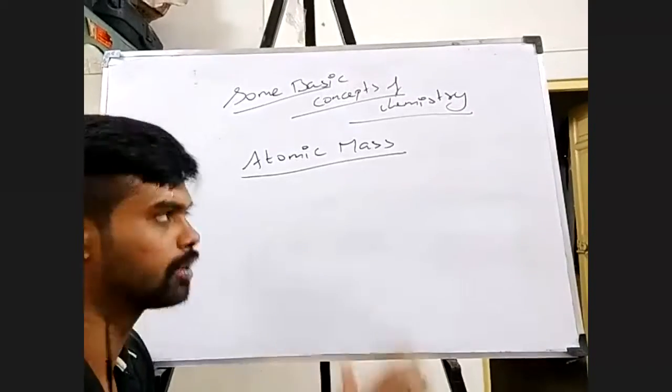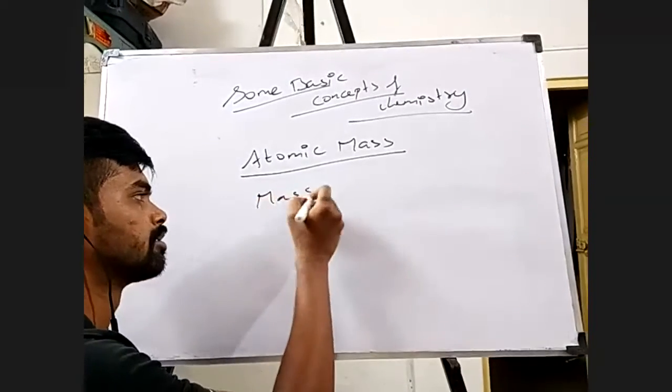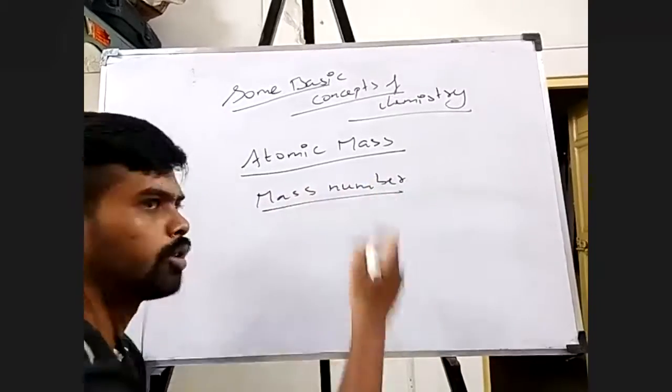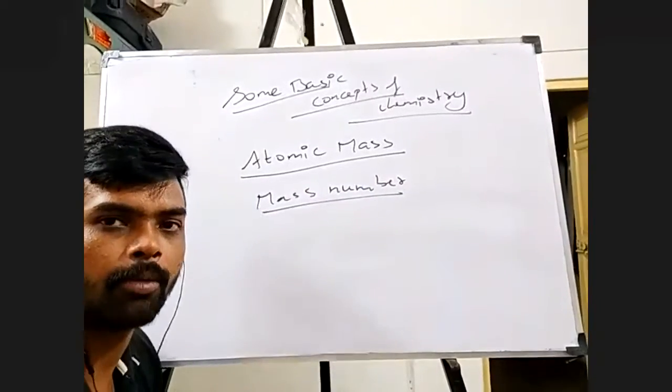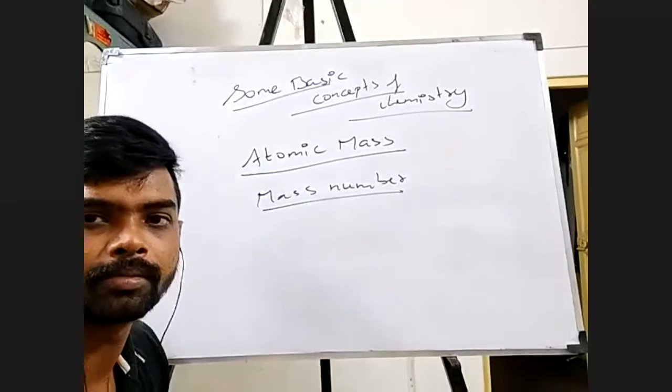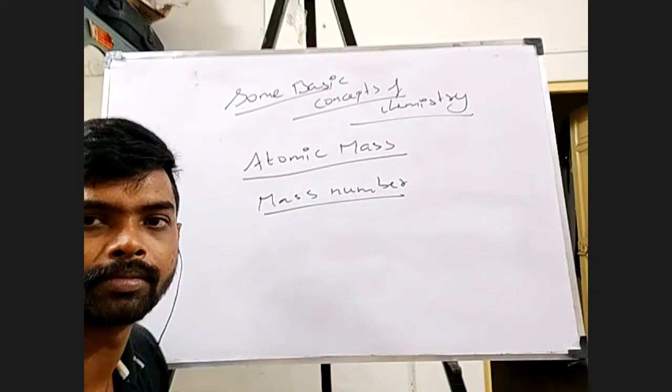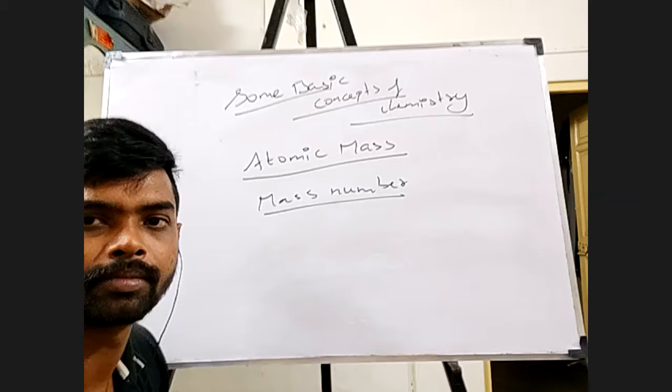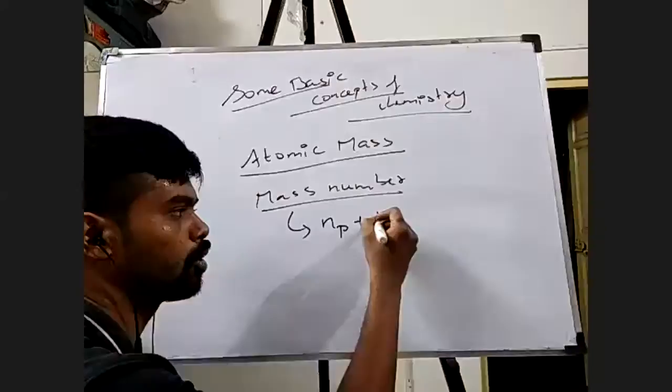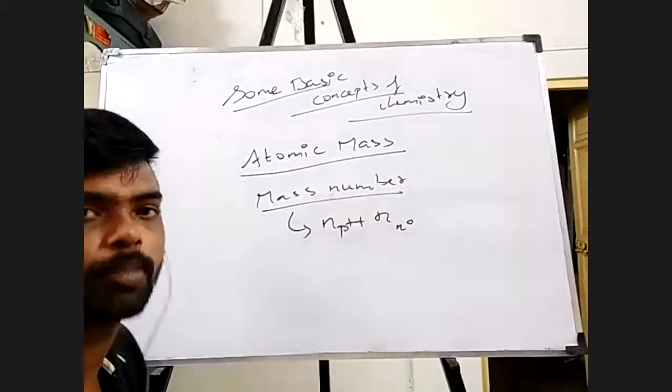Now please don't confuse it with mass number. We know what mass number is, isn't it? Someone tell me quickly what is mass number. It is the total number of protons and neutrons in the nucleus. Yes, correct, Anand. So as Anand said, mass number means the number of protons plus the number of neutrons. This is what mass number is.